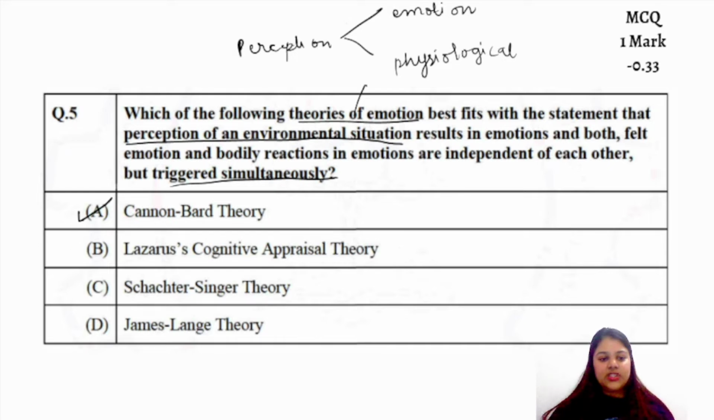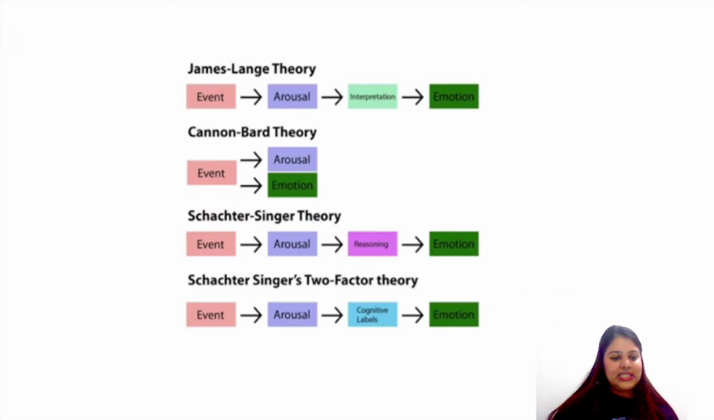I have also attached one diagram. Wait, let me check and show it to you. Yes, this was it. I have attached this particular diagram. These are the different theories of emotion, and this is the diagram according to them. The question asked which is the theory in which the arousal of the body, the physiological changes, and the emotion are experienced at the same time. That is happening in the Cannon-Bard theory.